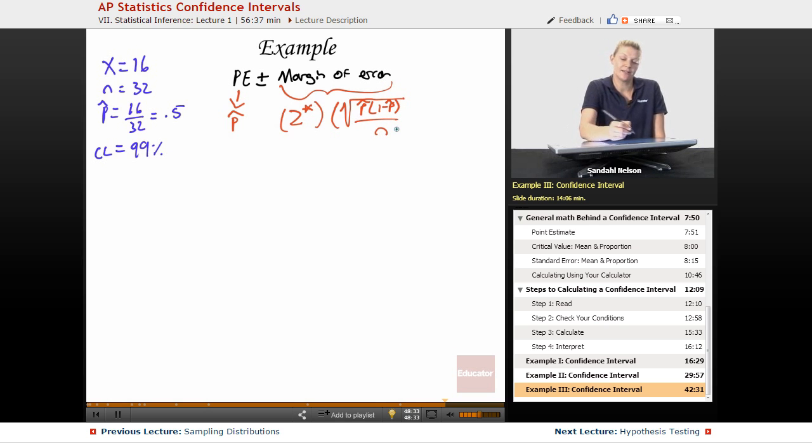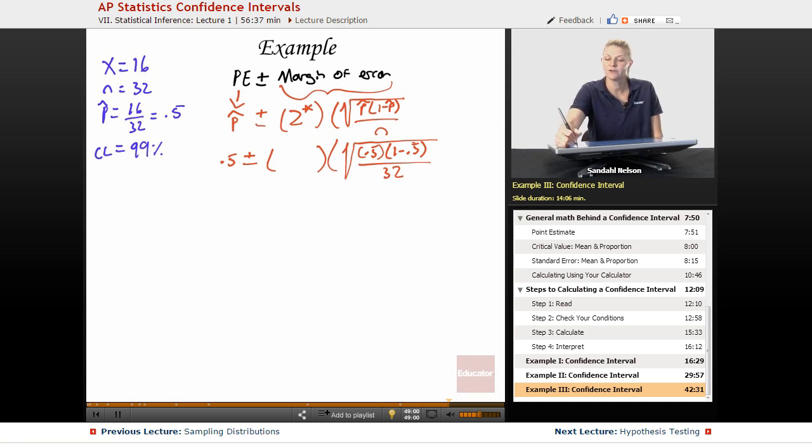So now we can plug everything in. We have 0.5 plus or minus z star, we'll get that in a second, times the square root of 0.5 times 1 minus 0.5, which is also 0.5, but let's write it out as 1 minus so you see where it's coming from, over 32. Okay, so not our final step, but we also need to calculate our critical value. So we'll draw our little picture.